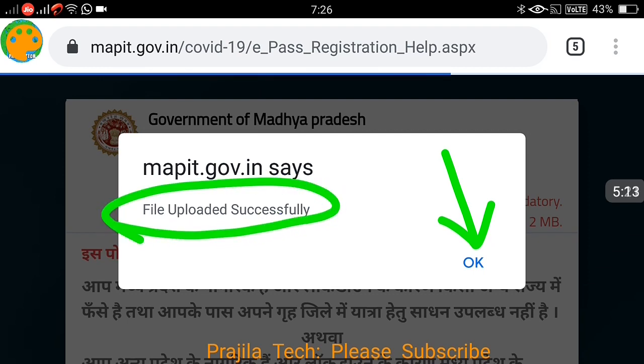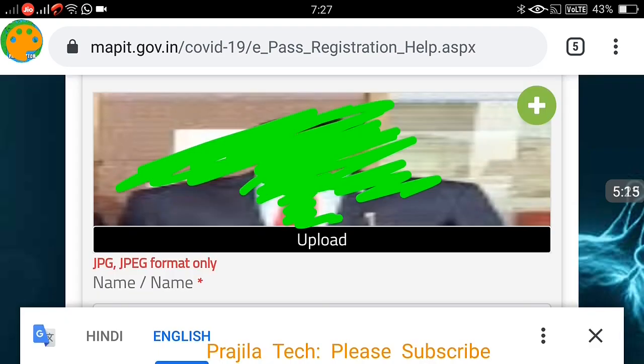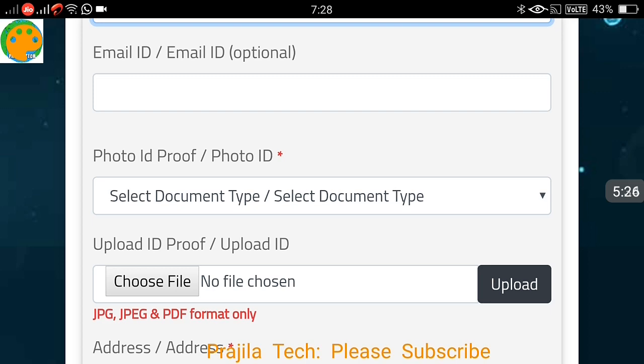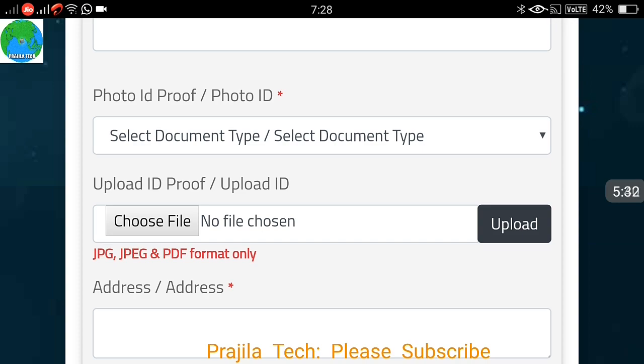Once this is done, you can see the photo is successfully updated. The photo has appeared here. Now scroll down, give the name, mobile number, gender and other details. After that, email ID is optional, not mandatory, but photo ID proof is mandatory and very important.